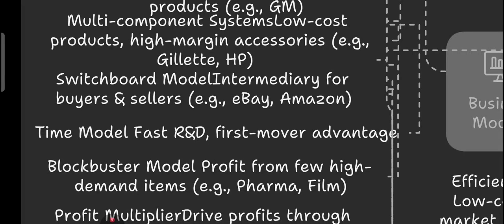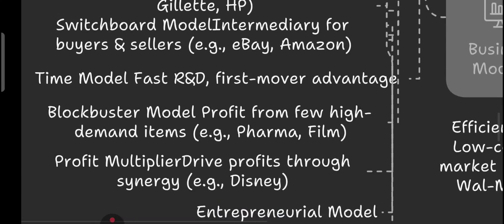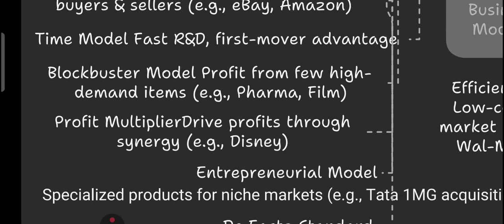Then we have the time model. What is the time model? Time model means speed is the weapon. First to win in the market, like tech firms. Then we have the blockbuster model. It means a few high-demand hits bring massive returns, like in pharma, like in film. That is called blockbuster model. Profit multiplier. So, synergize multiple businesses like Disney, Magic, etc.